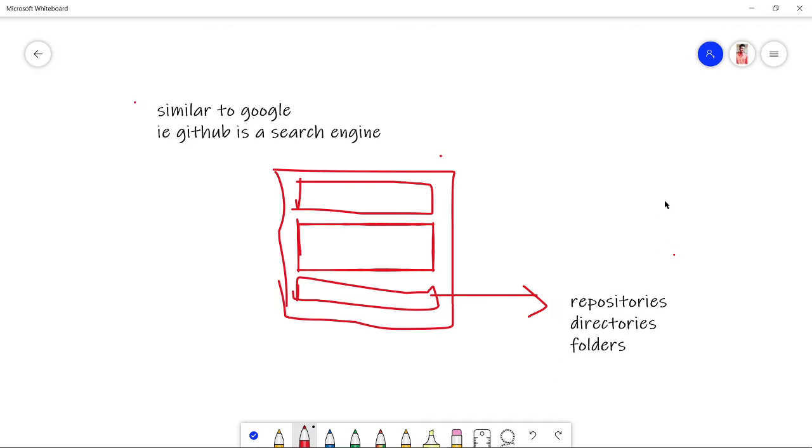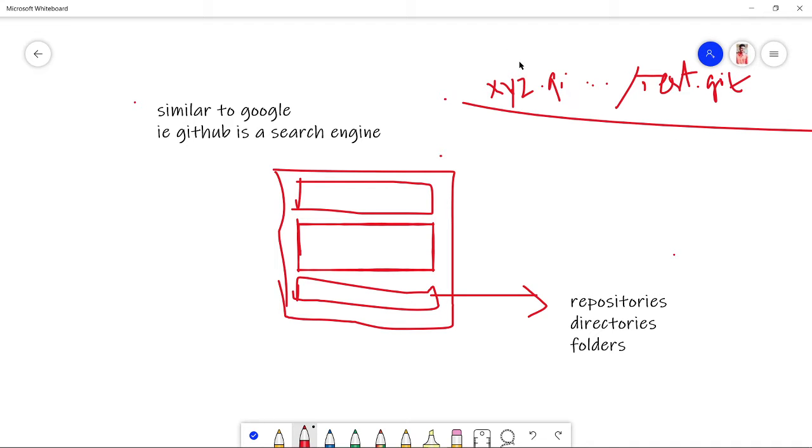We can create an account for GitHub for free. For example, let us consider xyz.github.com slash user, and it will show user test dot git. In the link, the first thing that appears will be the user.